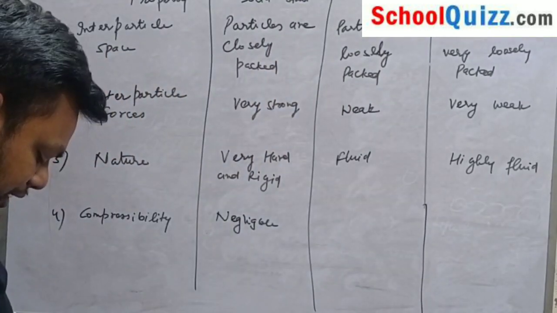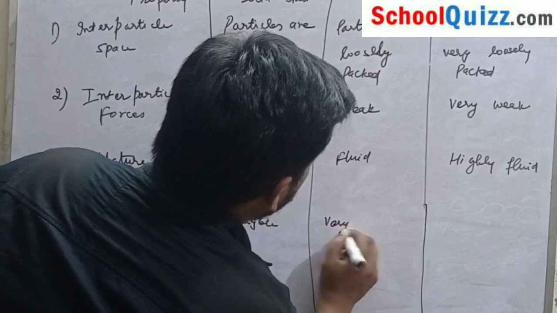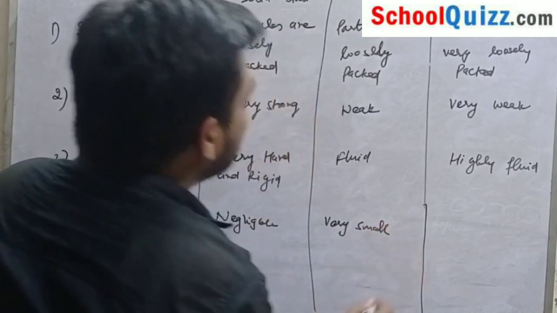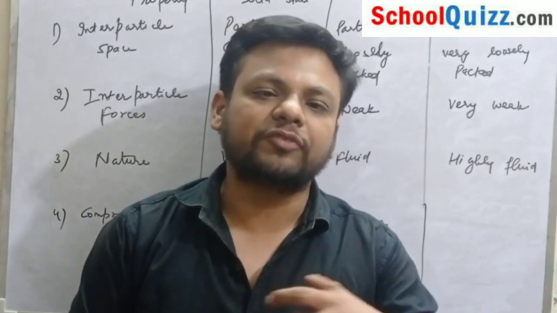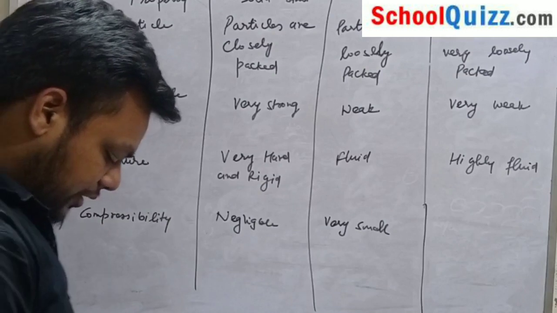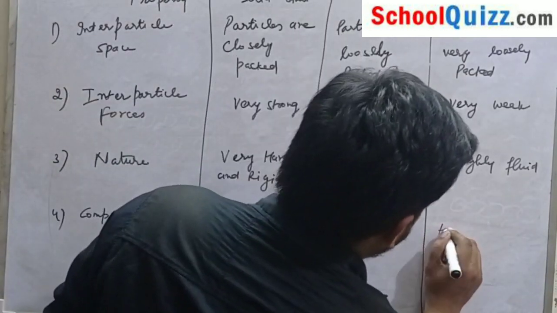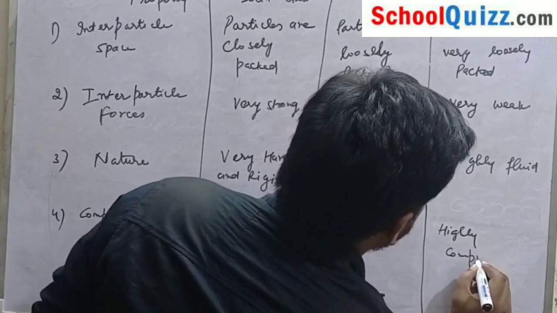In liquids it is very small; we can compress liquids, but only up to a limited extent. And in the gaseous state, it is highly compressible.